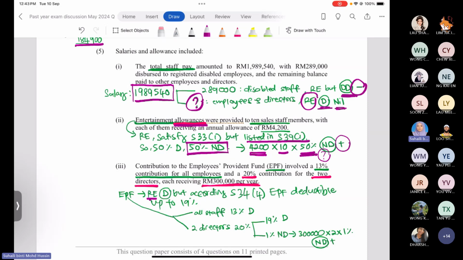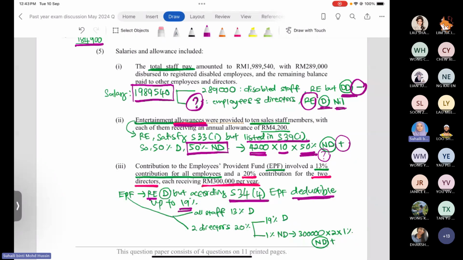But according to the specific section, section 34 subsection 4, the EPF is only allowed to deduct up to 19%. So we know that the company makes the contribution to two groups of employees. One is all the normal staff, 13%.